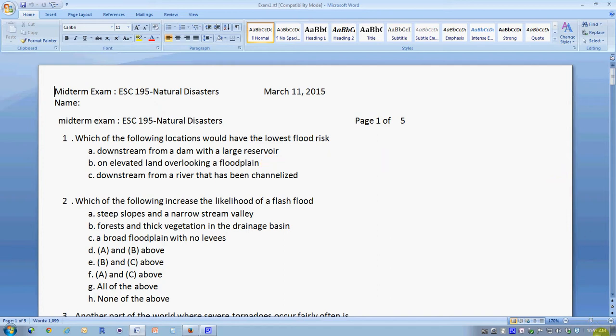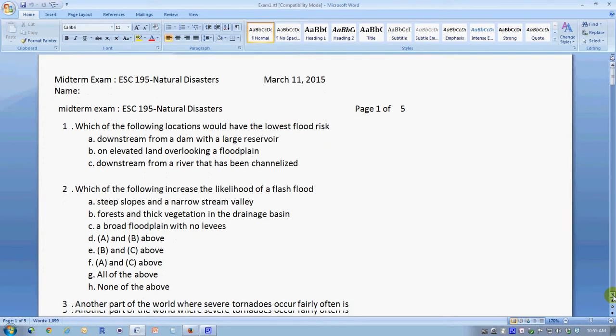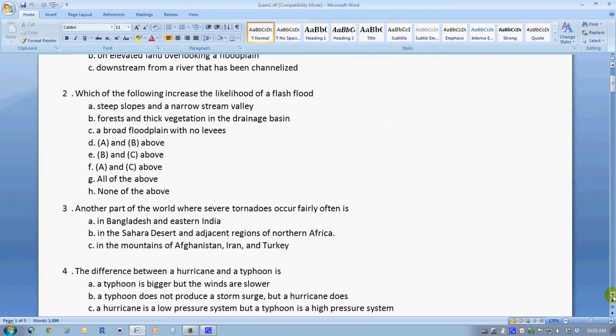Question number 2, which of the following increases the likelihood of a flash flood? Flash flooding is associated with cases in which water flows quickly and accumulates quickly. So areas that have steep slopes, which make the water flow quickly, and narrow stream valleys, which fill with water very quickly, are ideal for flash floods. Areas with forests and thick vegetation, on the other hand, tend to absorb a lot of water and have minimal runoff, so flooding is rare in areas that are forested or have thick vegetation.